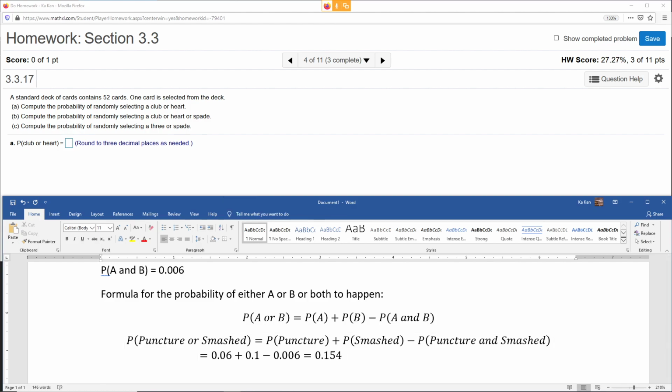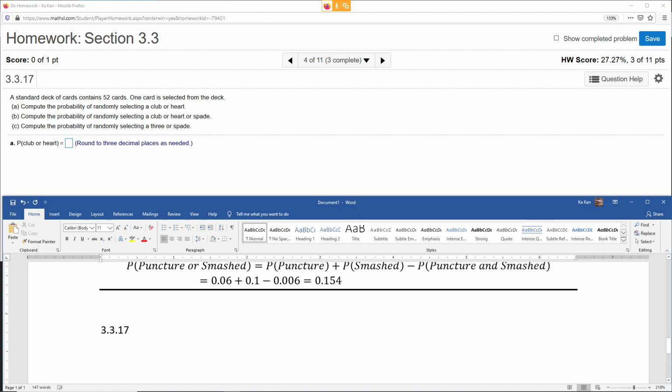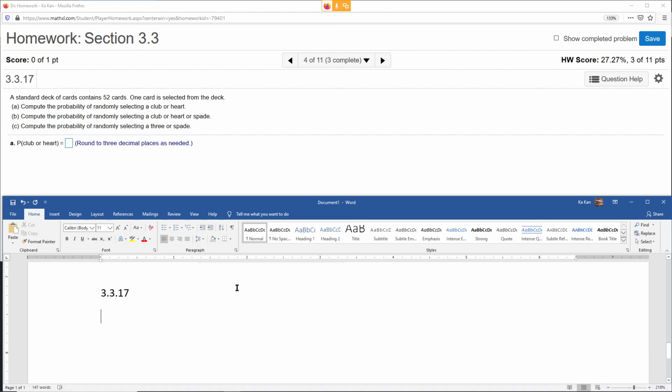Now, for 3.3317, let's see what's up with this guy. So again, it's a poker card, right? So we have to compute first the probability of obtaining a club or a heart. Again, if you're not very well versed with poker cards, just go on YouTube or something like that and check it out. So for poker, compute the probability of a club or a heart if you just randomly draw one card from this stack.